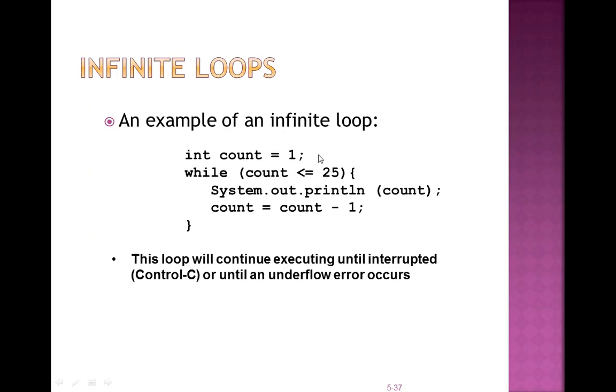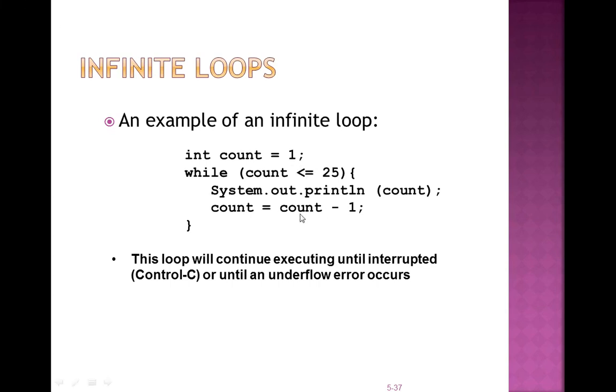This says count equals 1, while count is less than or equal to 25, System.out.println count, then count equals count minus 1. In the previous example I used count++, but now count minus 1, subtracting 1 from the value.